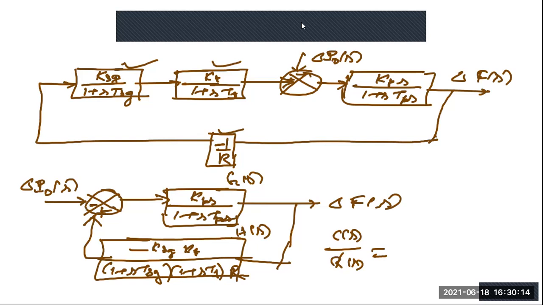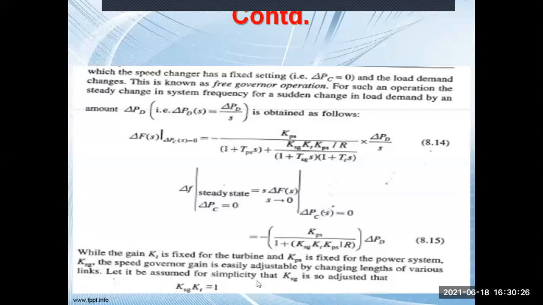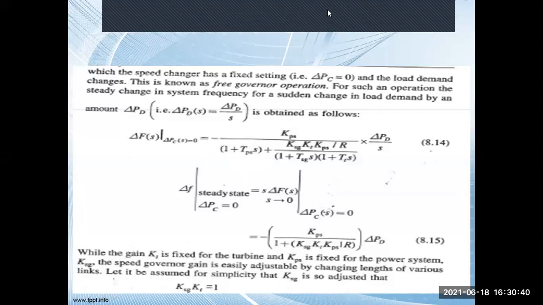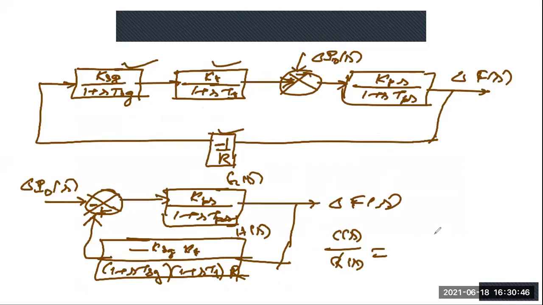Oh, GS by 1 minus GSHS. It is something different here, I will show you. The minus will come here, and here it is also minus. So finally, this will be minus GS by 1 minus GSHS. This is the formula actually. Yes or no?